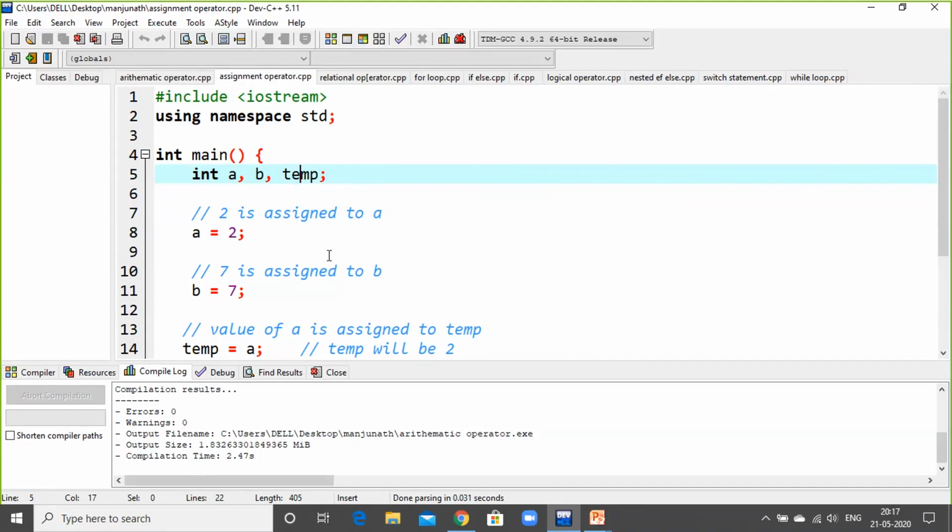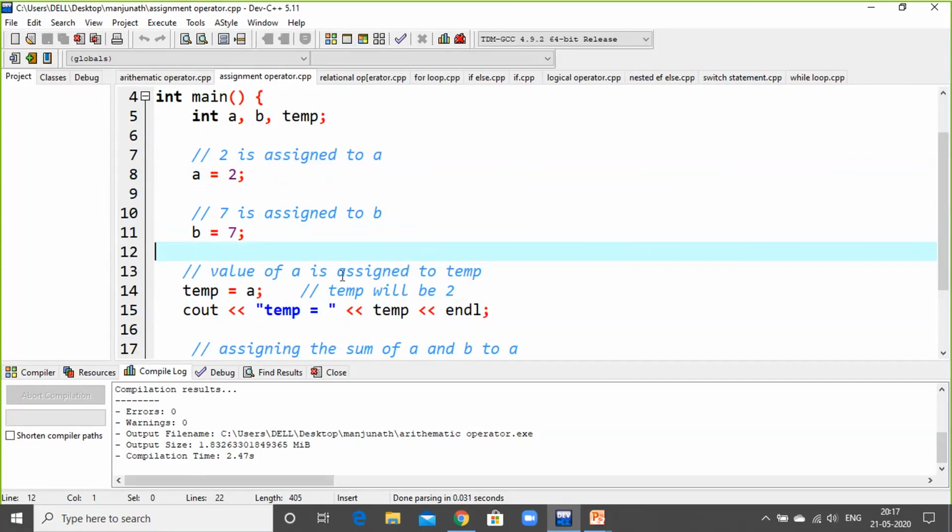So here 2 is assigned to A, and 7 is stored in B. So the value of A is 2 and the value of B is 7. Now, what is the temporary variable? The value of A is assigned to temp: temp is equal to A. So what happens here? The value of A is being transferred to the temporary variable. So temp is also 2 and A is also 2.